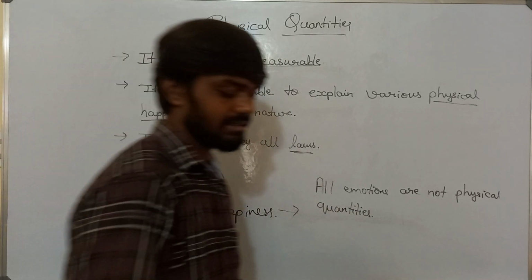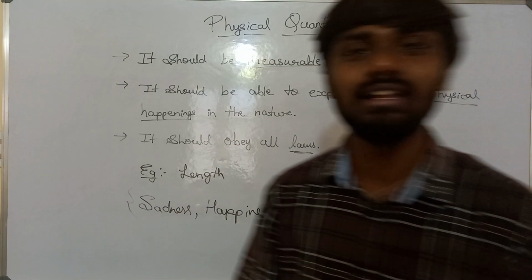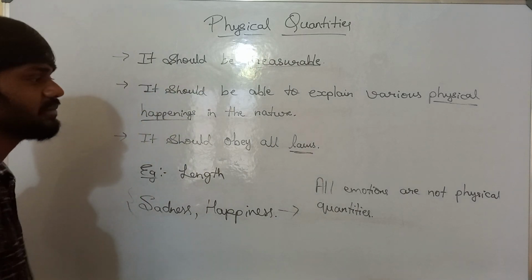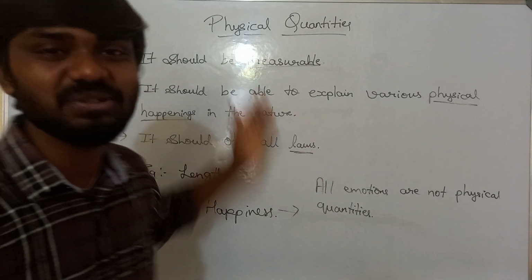Only the things which satisfy these three conditions are physical quantities. So let us see some properties of physical quantities. Before that, I'll leave you to pause the video and please take down this.